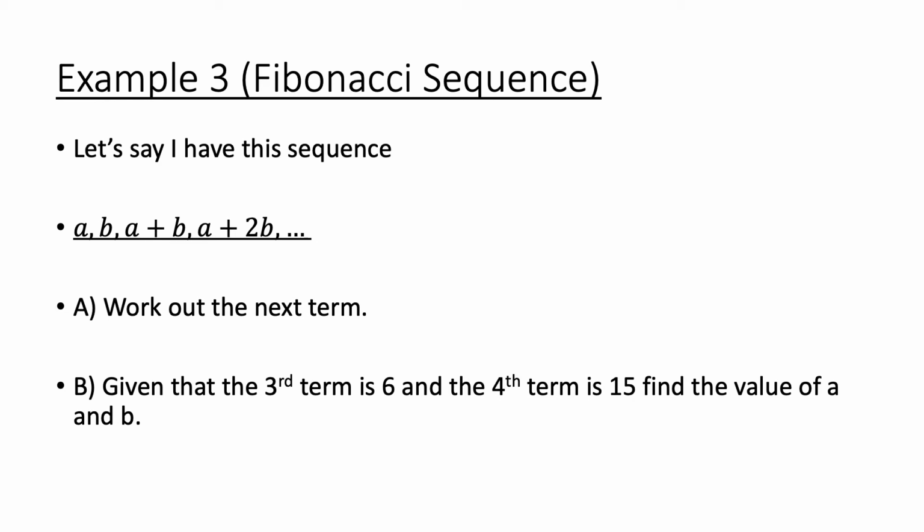We are told that A plus B is equal to 6, and then we're told that 2A plus 3B is equal to 15. So we've now got a pair of simultaneous equations that we can solve. What I'm going to do is equation 1 times 3.